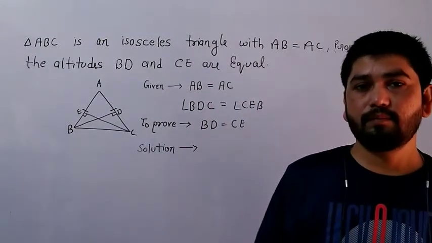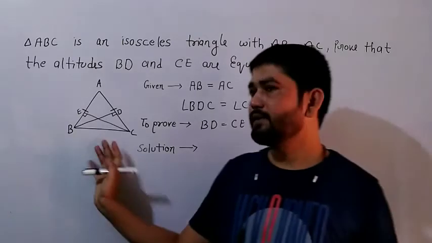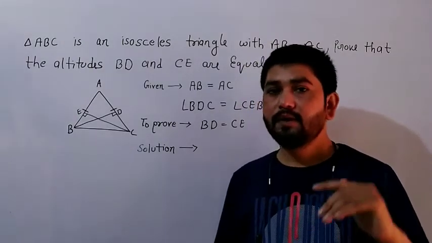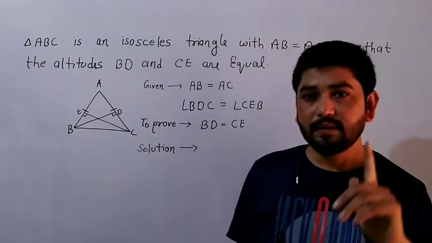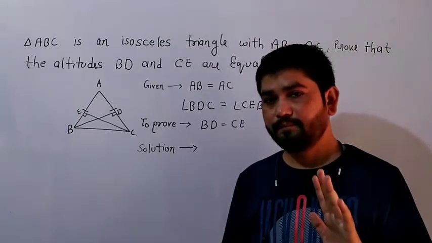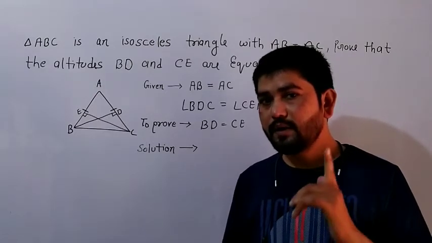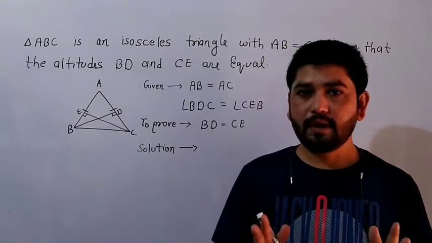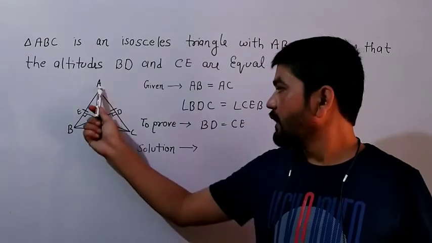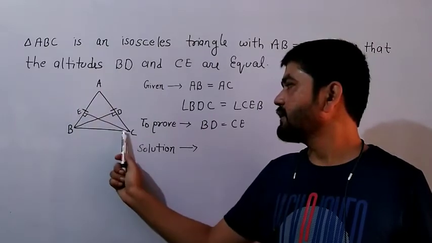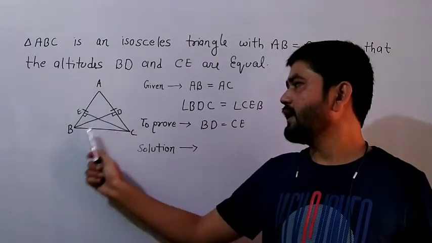So we will take two triangles in which BD and CE are coming. Those triangles we will take. So here AEC is one triangle, and another one is ADB.